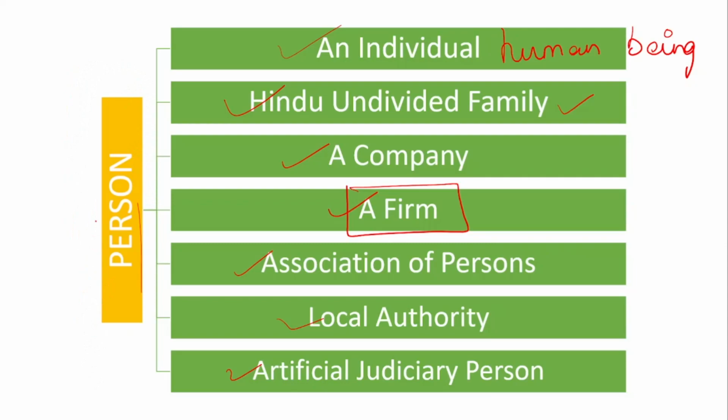So a person means an individual, Hindu undivided family, a company, a firm, association of persons, local authority, artificial judicial persons. All these are considered as a person.